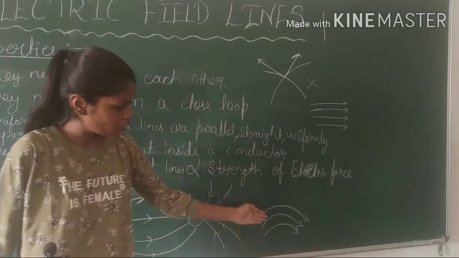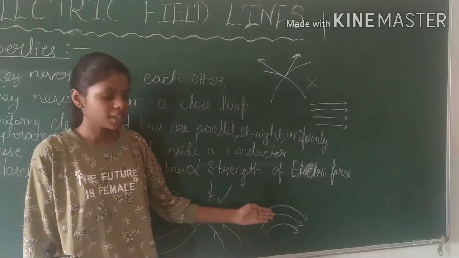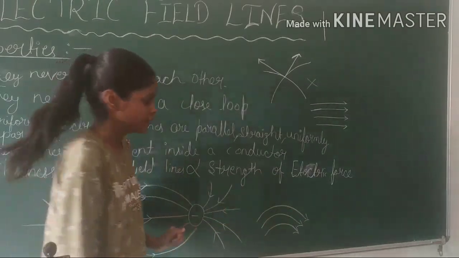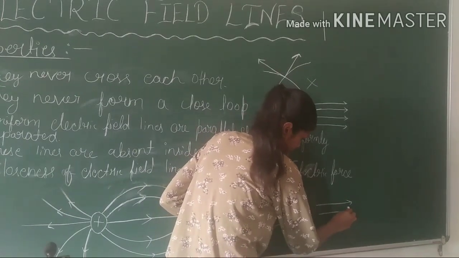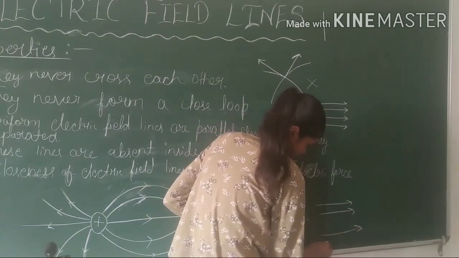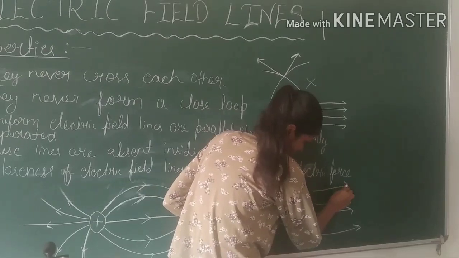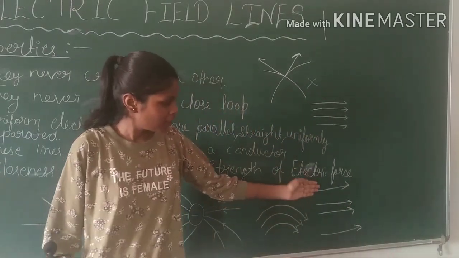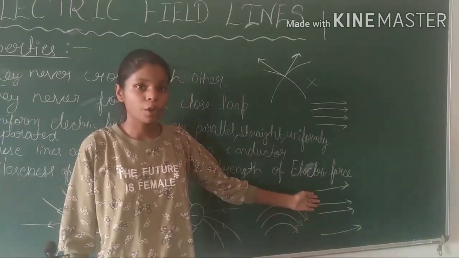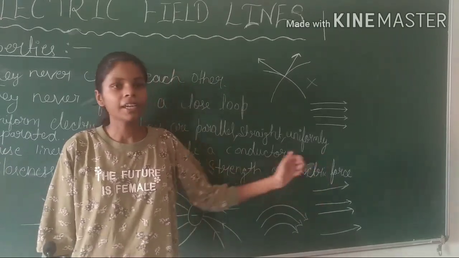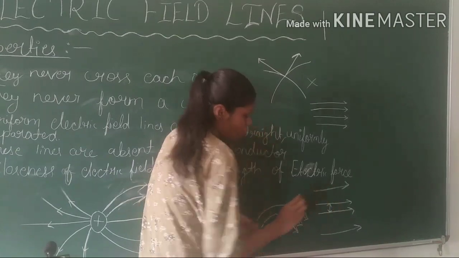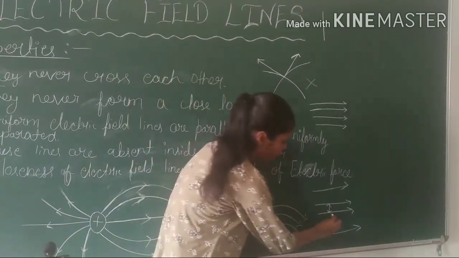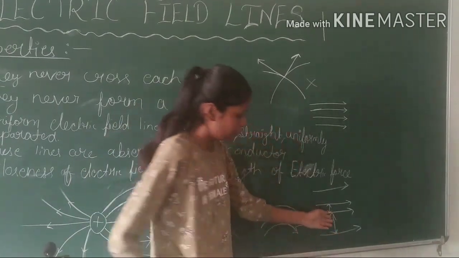These are our non-uniform electric field lines because they don't have a constant direction. And this is also a non-uniform electric field because they don't have a constant magnitude. Here, the magnitude of the electric field is different from the magnitude of electric field here.